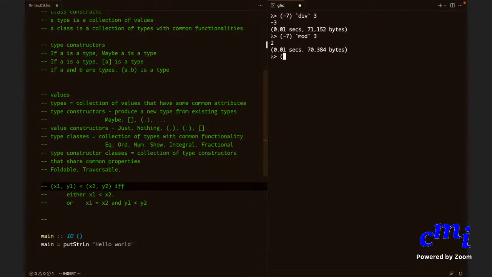Let us see what happens if you do this. What is happening is that it is truncating. So -7 div 3. If you actually do -7 by 3, what will you get?